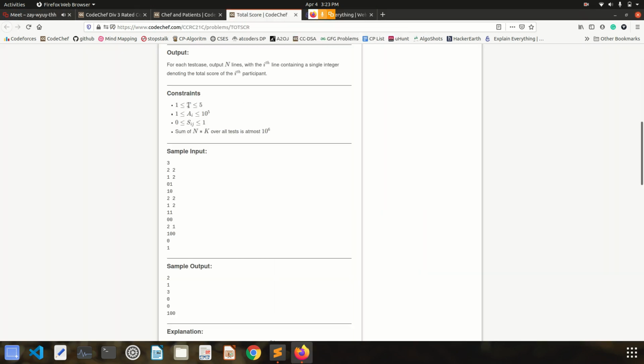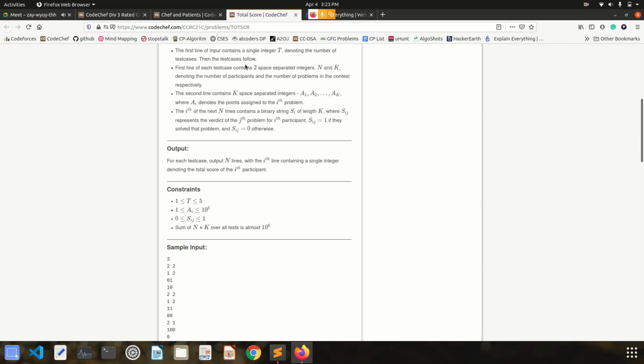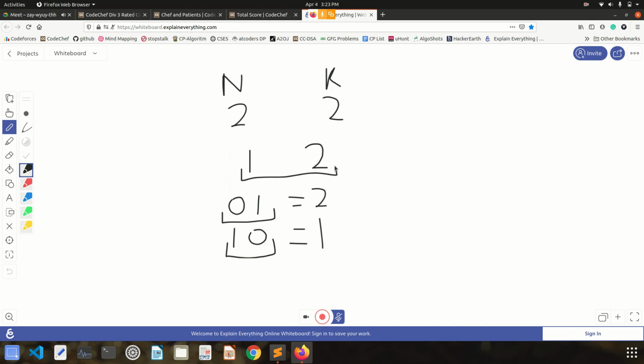So again, we will be given t number of test cases. In each test case, first we will be given n number of participants, and then k number of problems, and after that we will be given k different integers, where ai denotes the points assigned to the ith problem. Just like that, we will be given k elements, where each element represents the amount of points for each problem. For the first problem 1 point, for the second problem 2 points.